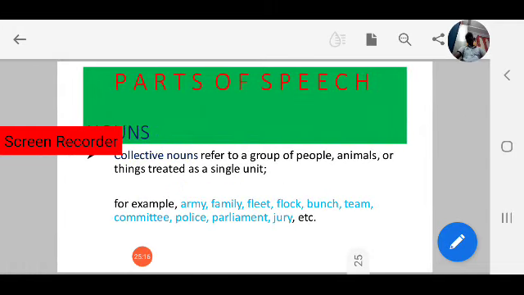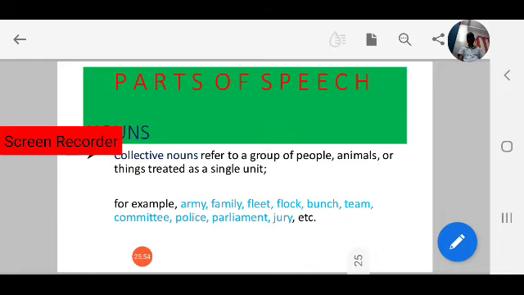What is that? Yes, collective nouns. What is a collective noun, or what are collective nouns? Collective nouns refer to a group of people, animals, or things treated as a single unit. A group of people, a group of things, or a group of animals treated as a single unit comes under collective noun. For example, army.